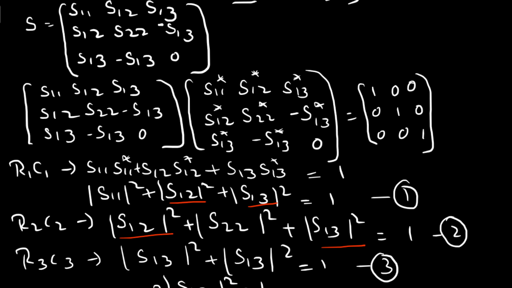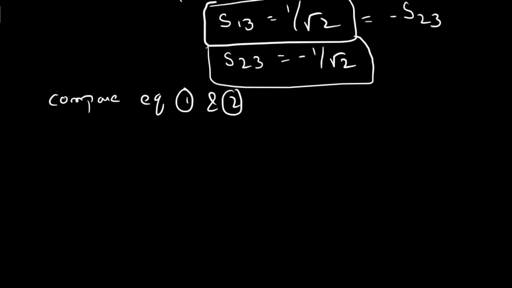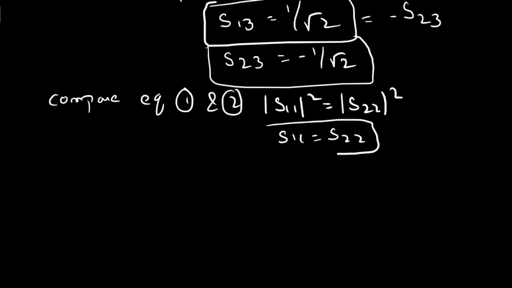So by comparing equation 1 and 2, you can conclude that modulus of S11 square equals modulus of S22 square. So you can write it as S11 equals S22. This is one more conclusion.